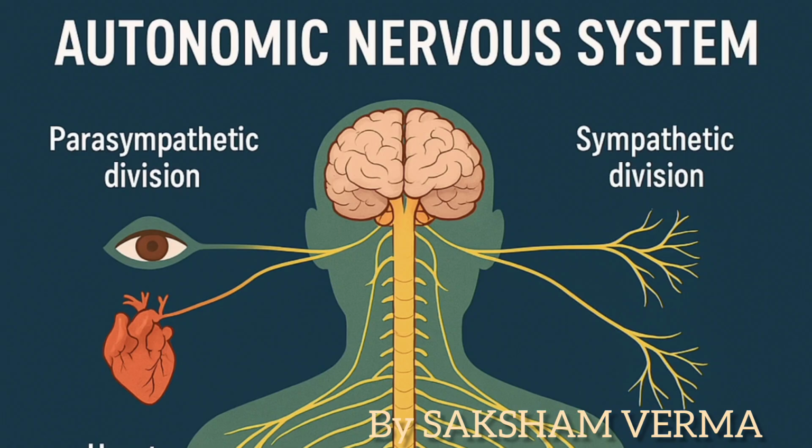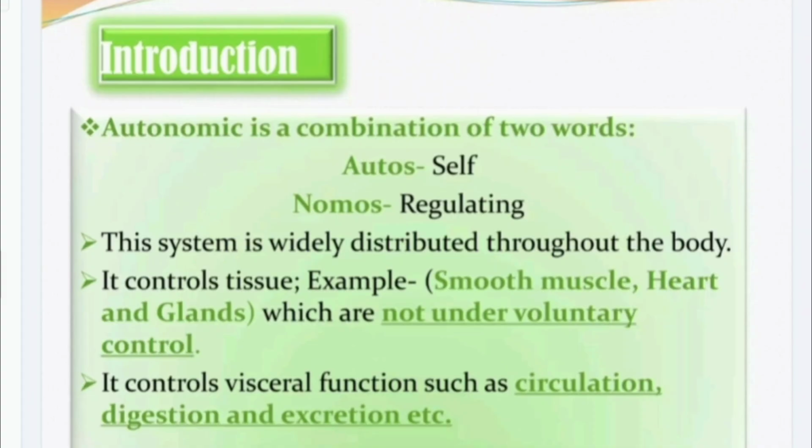Saksham this side. So in today's video we're going to talk about the autonomic nervous system. So firstly we'll talk about the introduction. Autonomic is a combination of two words, autos and nomos. Autos means self and nomos means regulating. So it is a self-regulating system. This system is widely distributed throughout the body. It mainly controls the smooth muscle, heart and glands, which are not under voluntary body control. It also controls the visceral functions such as circulation, digestion and so on. So this is the introduction.